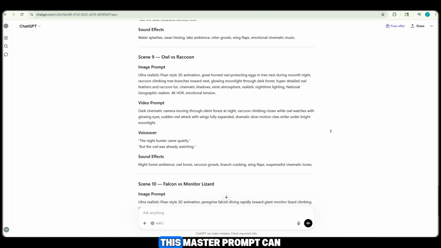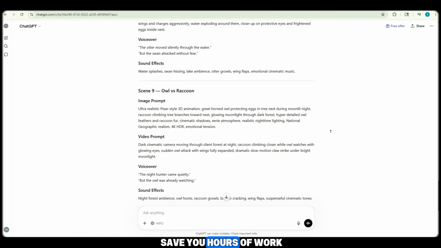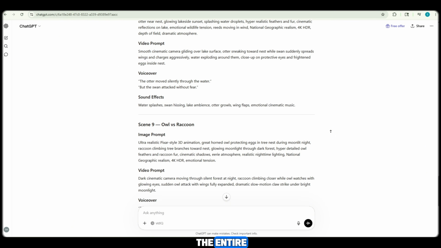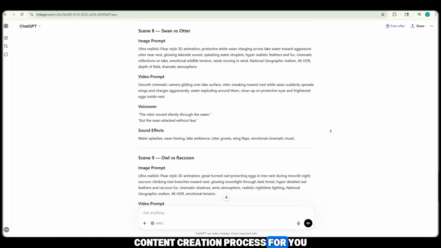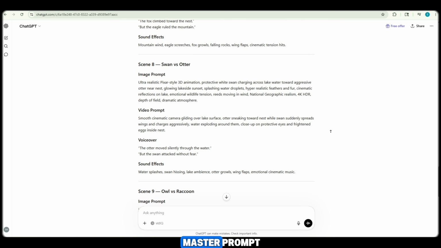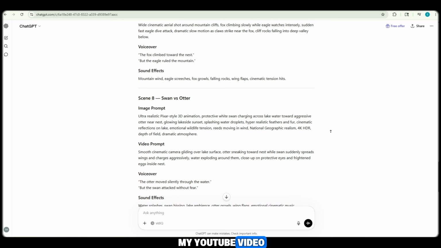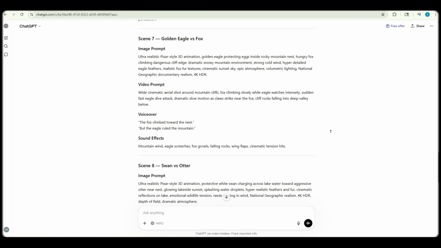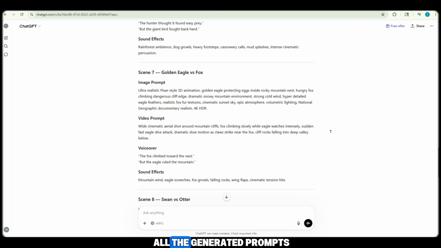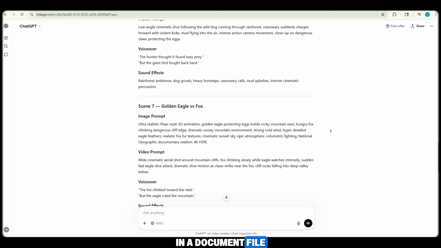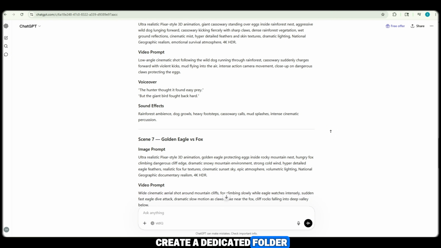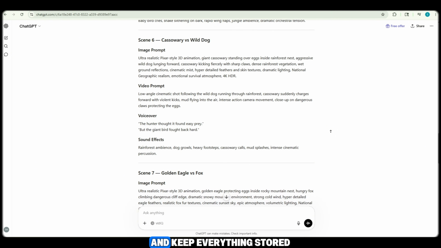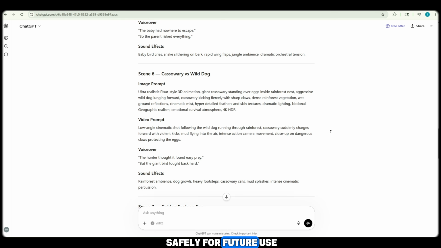And trust me, this master prompt can save you hours of work because it handles almost the entire content creation process for you. You can find this master prompt in the description of my YouTube video. Simply go there, copy it, and start using it immediately. I also recommend saving all the generated prompts in a document file. Create a dedicated folder, organize your scenes properly, and keep everything stored safely for future use.